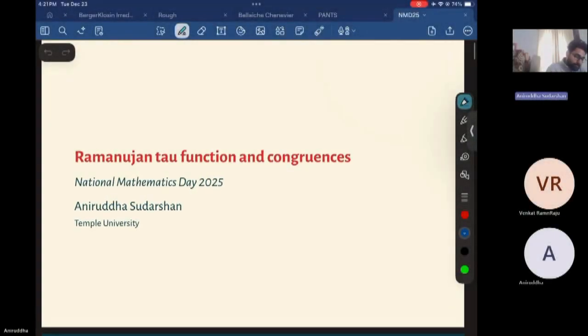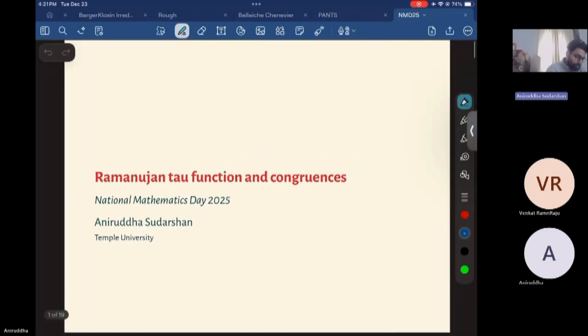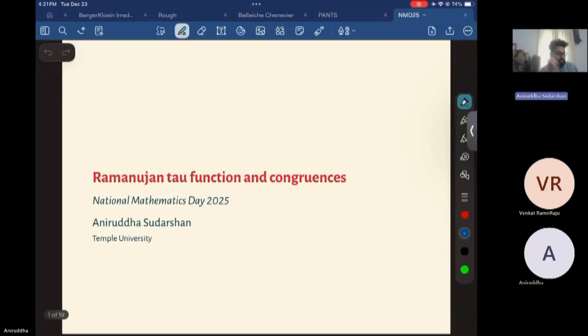Yeah, so I just want to talk about Ramanujan's tau function and congruences, and mainly talk about congruences of modular forms. And since it's National Mathematics Day and it's Ramanujan's birthday, I thought it's a good topic to start off with.